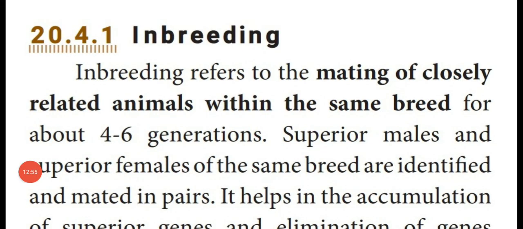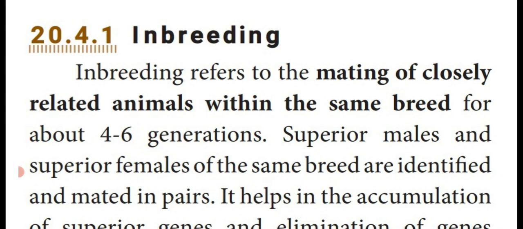Dear students, first we are going to see the inbreeding method of animal breeding. So what is inbreeding? As I told you, breeding takes place between animals of the same breed. See the definition: inbreeding is the mating or crossing, or breeding, of closely related animals.